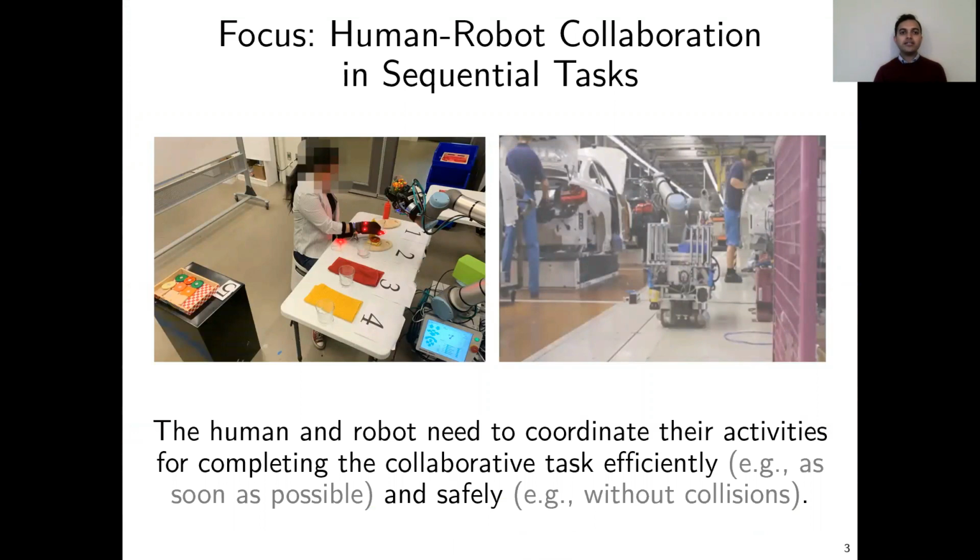For example, consider this human and robot team working together to make meals. The human is making sandwiches while the robot is pouring drinks into cups at the same shared table. Here, the human and robot need to coordinate their activities for completing the task efficiently, that is, as soon as possible, and safely, that is, without collisions. For instance, while the human is working at 2, the robot is prevented from going there, and the robot can use prediction and planning capabilities to improve the safety and efficiency of the task.